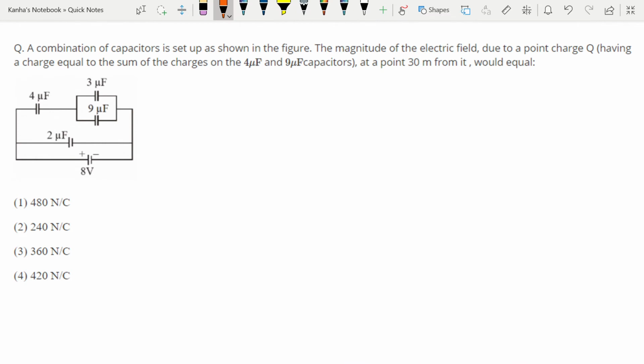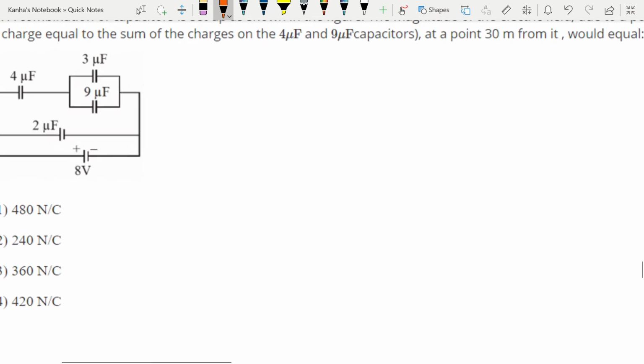Let's look at a question. A combination of capacitors is set up as shown in the figure. The magnitude of the electric field due to a point charge Q having a charge equal to the sum of the charges on the 4 microfarad and 9 microfarad capacitors at a point 30 meters from it would be what? So basically they want us to find the charges on the different capacitor plates. How do we do that?